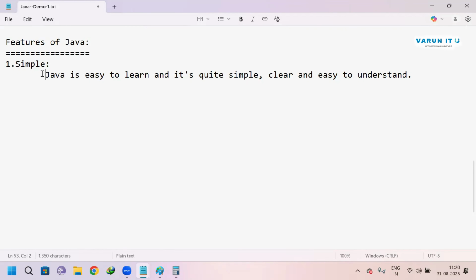Some people will say you have to learn C before Java, but there is no need. You can directly start learning Java from scratch. That is one important point.